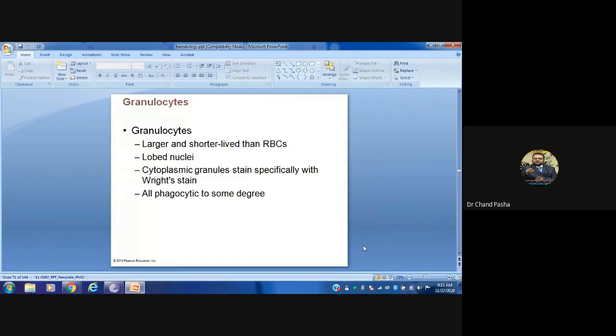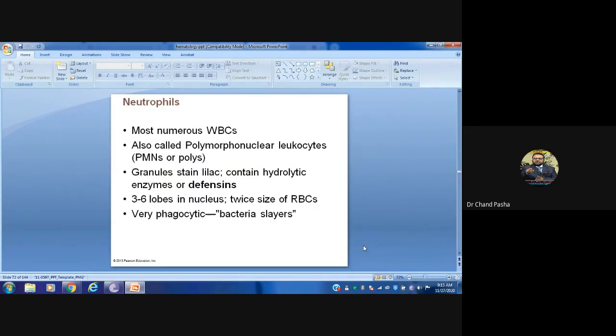Don't feel hesitant. Granulocytes are larger and shorter-lived than RBCs, and they have lobed nuclei. Cytoplasmic granules stain specifically with bright stains, and all are phagocytic to some degree. Neutrophils are the most abundant, 50 to 70%, as I told you.